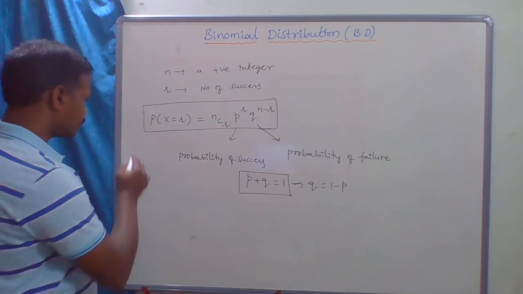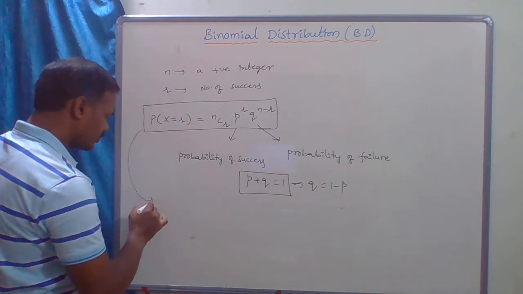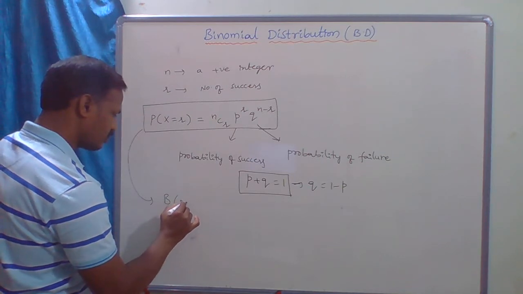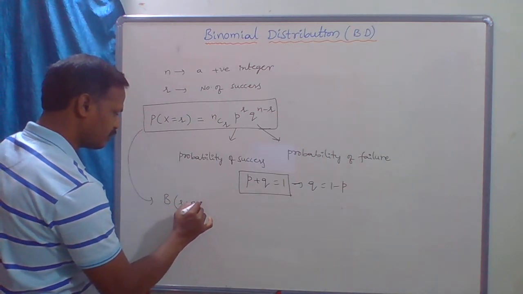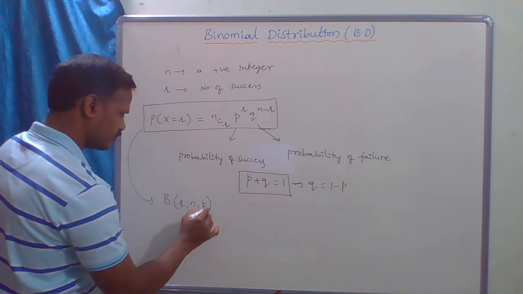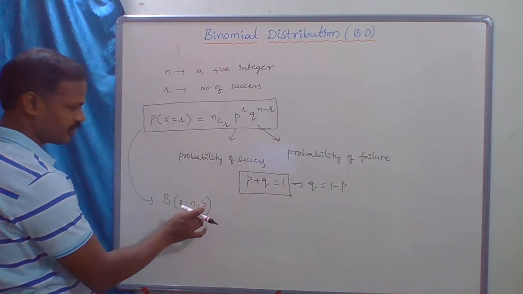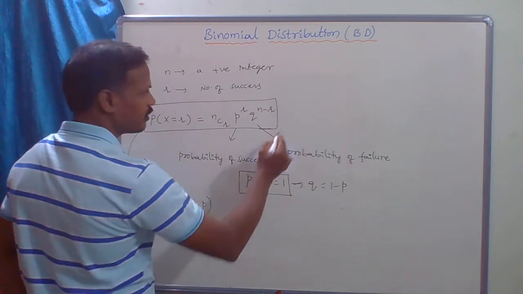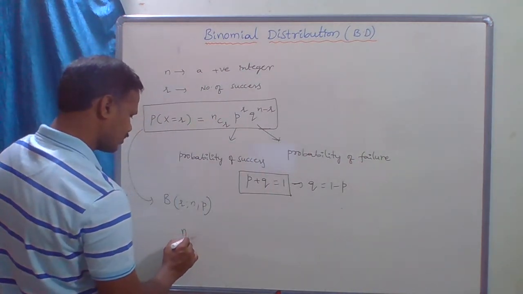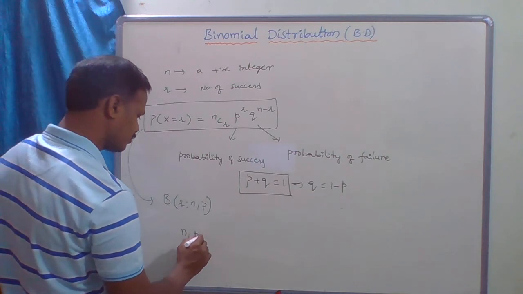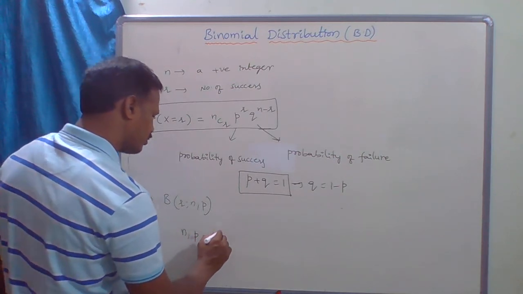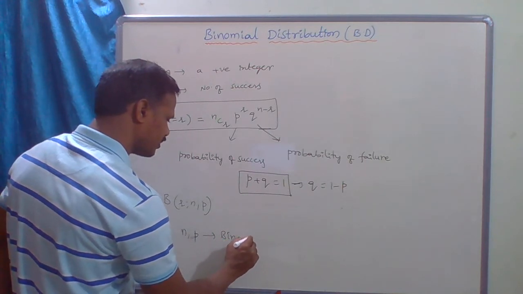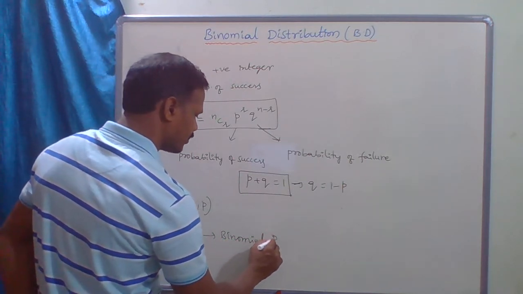Now it is also denoted by b(r; n, p). Here n and p are called binomial parameters.